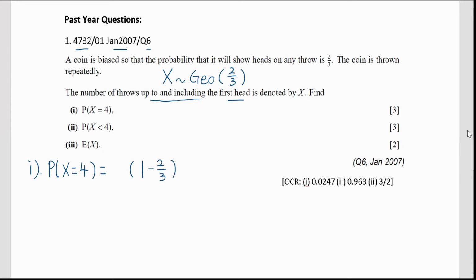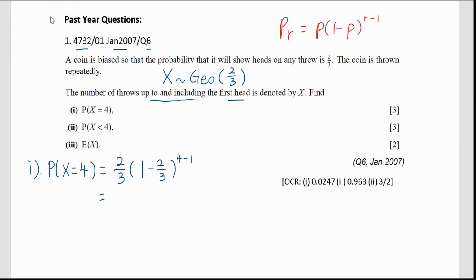So for the first 3 times, which is 4 minus 1. Remember, the formula is P(r) equals p times (1 minus p) to the power of r minus 1. And then until the 4th time, we get the probability of a head on the 4th throw, and the probability is 2/3.